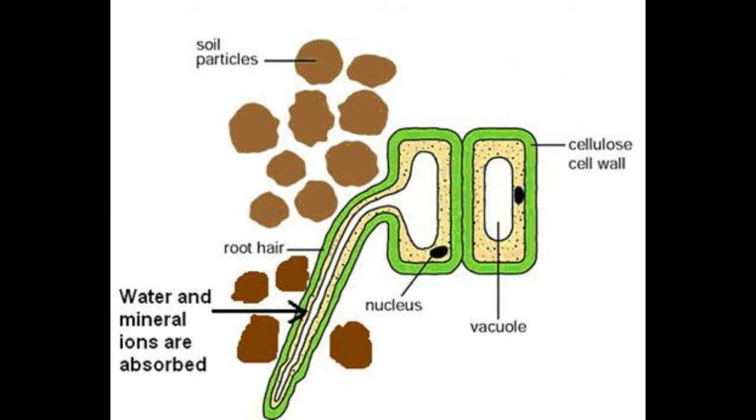Translocation of mineral ions. Minerals are remobilized from older dying leaves to younger leaves. This phenomenon can be seen in deciduous plants. Elements like phosphorus, sulfur, nitrogen and potassium are easily mobilized, while elements like calcium are not remobilized. Small amounts of material exchange take place between xylem and phloem.